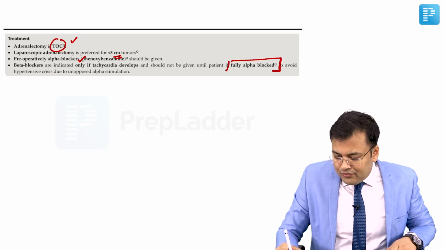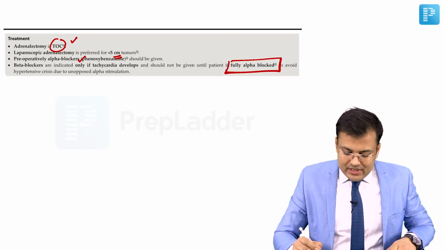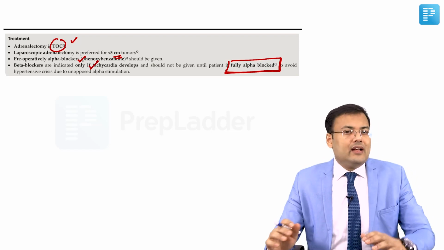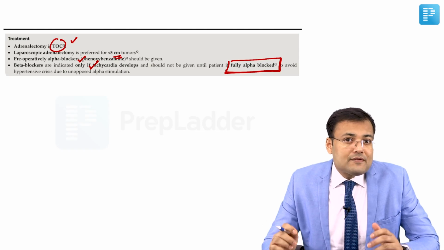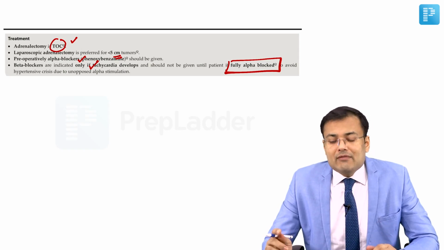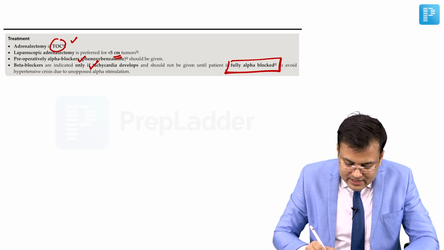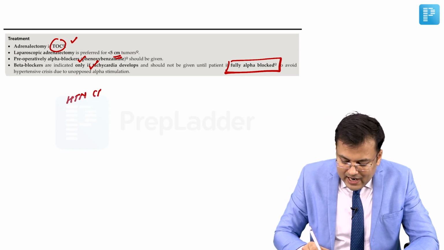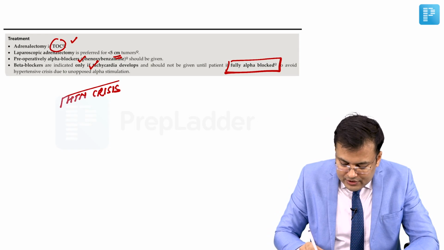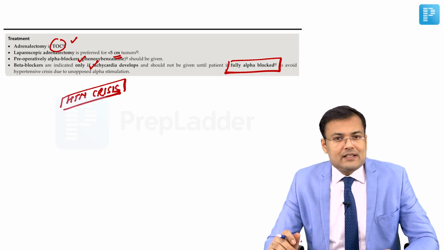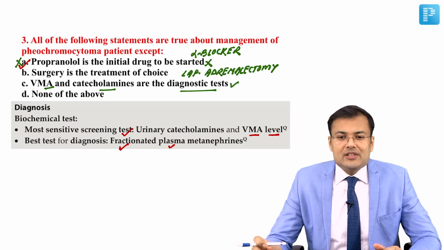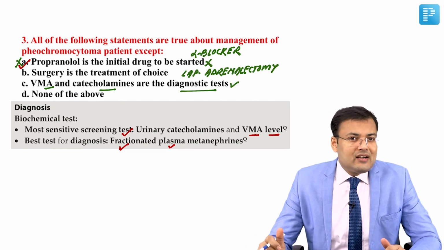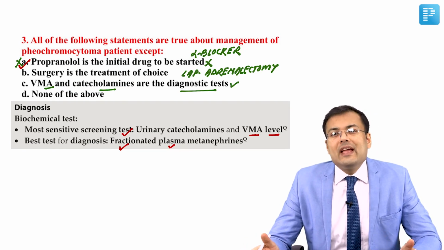If the patient is fully alpha blocked and develops tachycardia, only then we start beta blockers. If you start beta blockers first, what will happen? There will be a hypertensive crisis because of unopposed alpha stimulation. So if you see the question again, what is the correct answer? Propranolol is the initial drug to be started. This is the correct answer because it's the incorrect option.